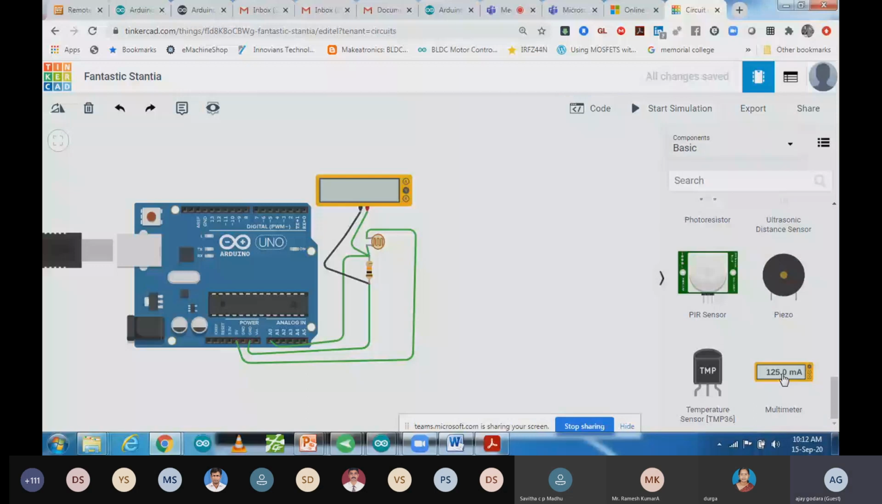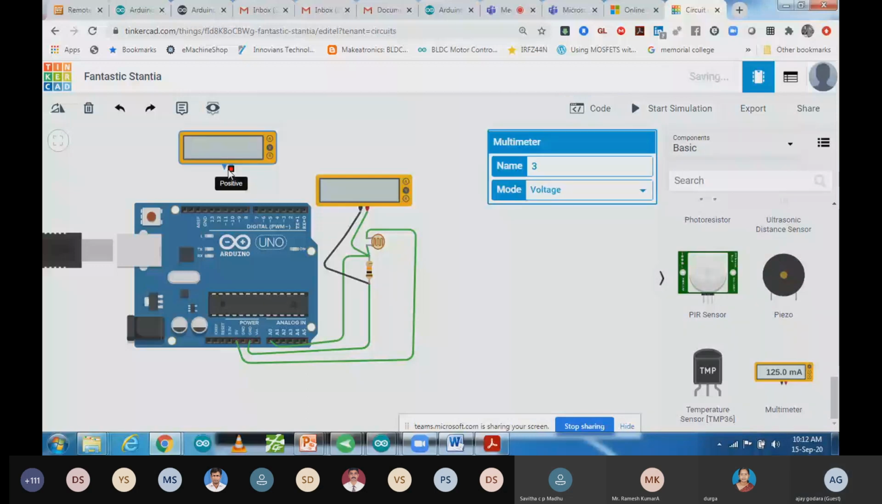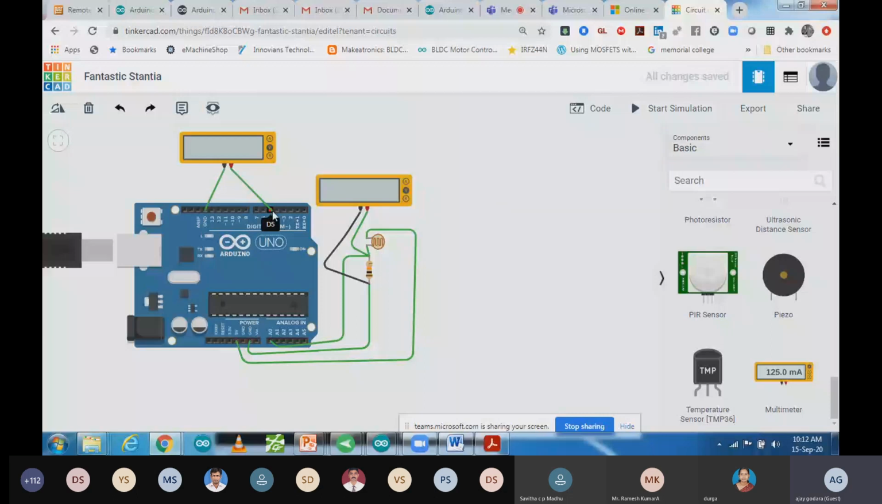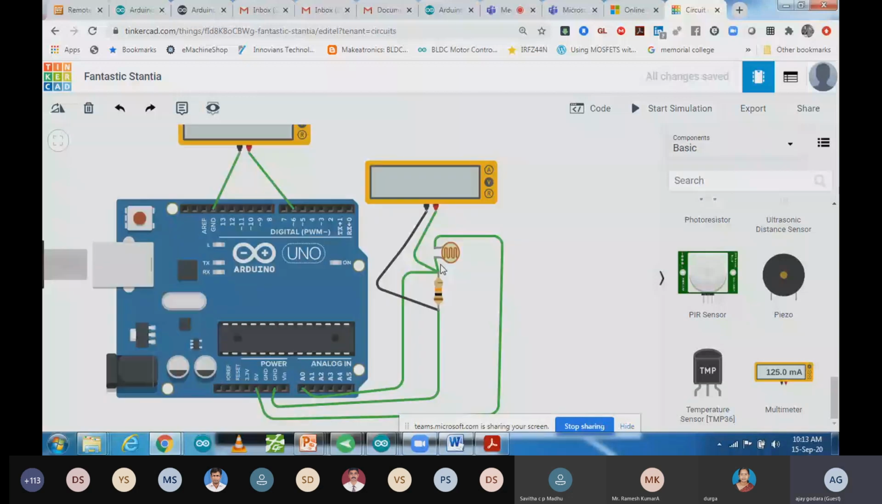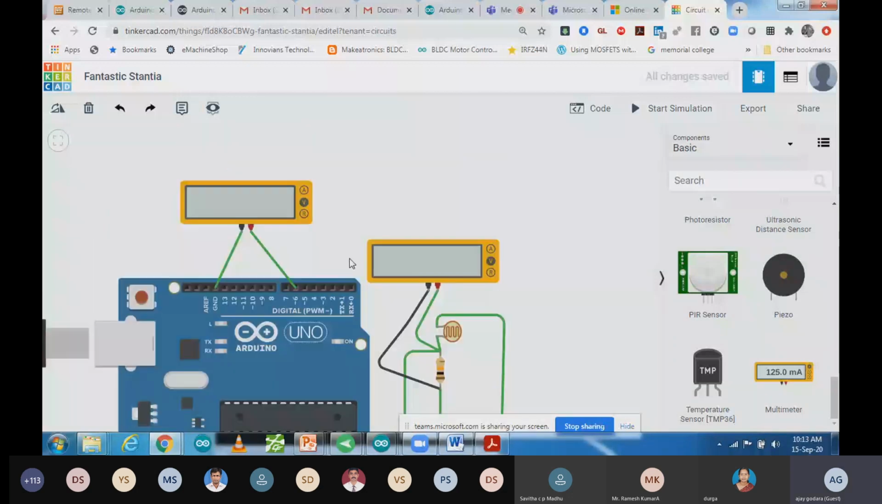Negative you can connect with the ground. Positive you can connect with any digital pin, any PWM pin. So pin number 6 is my PWM, which is written over here with a sign symbol, that negative symbol you can call it. This one is pin number 6. Now I'm not going to use the LDR right now, I will use it later on. So now I'm going to write the code.